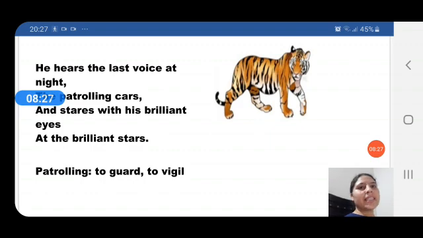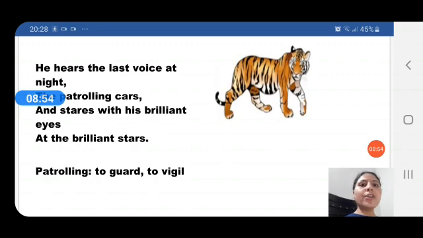The whole day he stays in the cage, and the last voice that he hears at night is that of the patrolling cars. Patrolling cars are the cars used by police to guard the town, the city. So the last voice that he hears at night is that of the patrolling cars, and he looks above at the brilliant stars with his brilliant eyes.